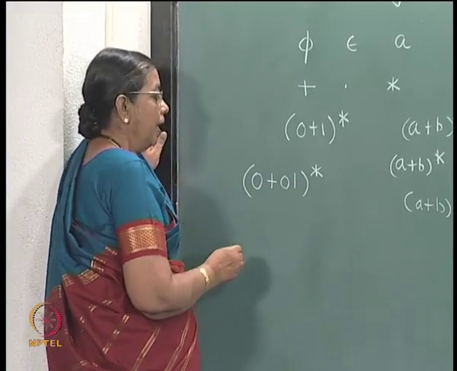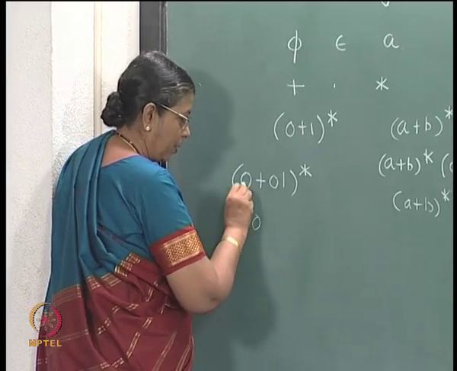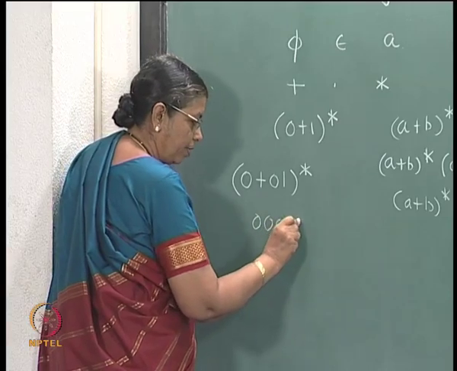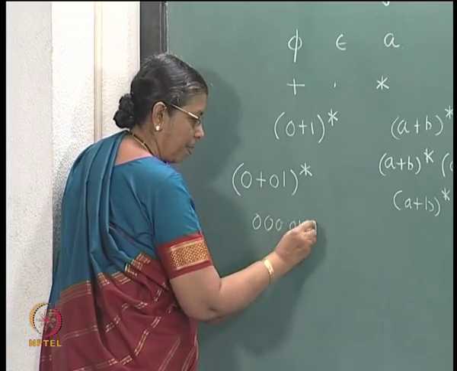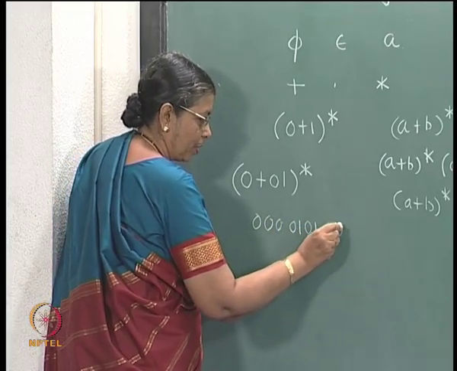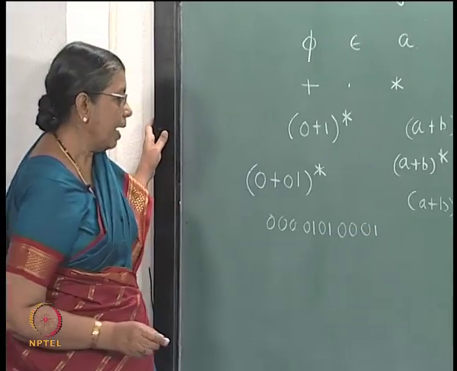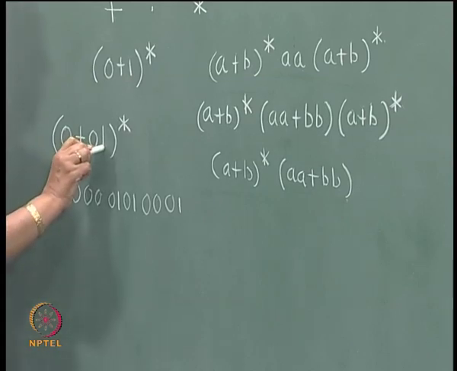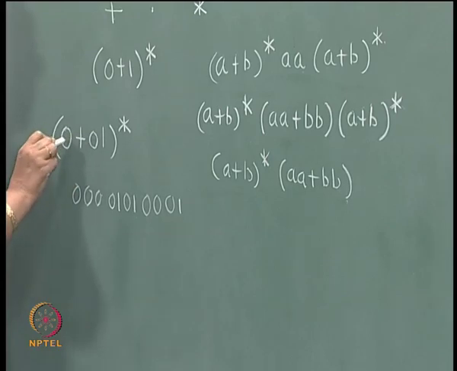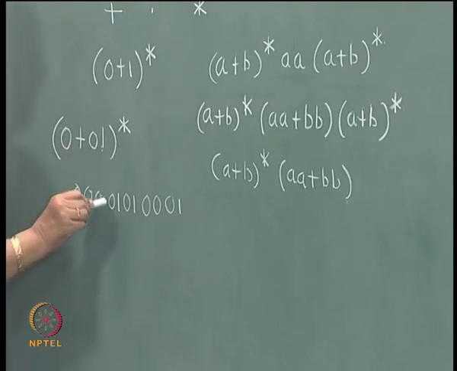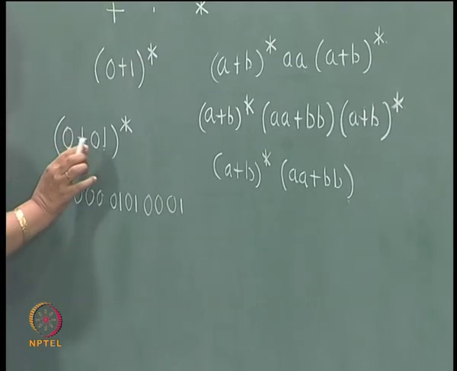Now, you see that you can have any number of zeros, because 0 0 0 you can have, or you can have 01 a number of times, again any number of zeros you can have, 01 and so on. But you see that after a 1 occurs, either you will get a 0 or you will get a 01.